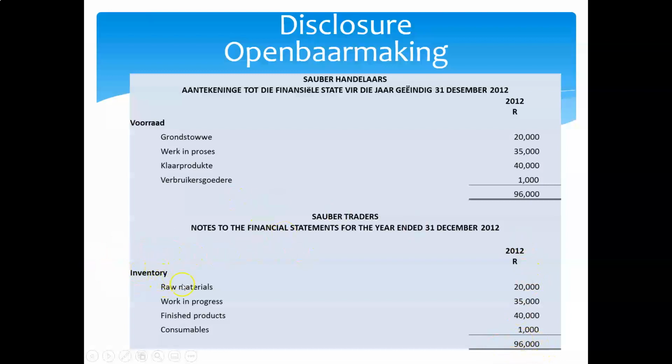And in the note, you will break down all the different classes of inventory items with the amounts associated with that. Let's assume we had an NRV adjustment against finished goods of 5,000 Rand. You will show finished goods here after the NRV adjustment has already been deducted.